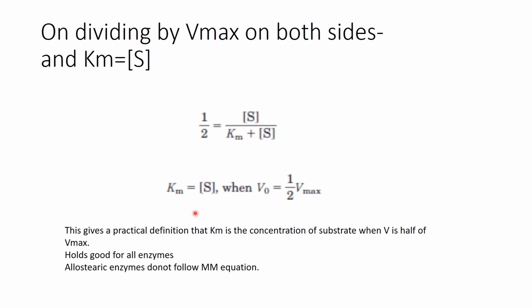Then Km will be equal to the concentration of the substrate. So this reaction gives you an idea of a term called Km, that at half of Vmax we have Km equal to the substrate concentration. So when the velocity is half of maximum velocity, then Km becomes equal to the substrate concentration. This equation holds good for all the enzymes except the regulatory or the allosteric enzymes. They do not follow this equation.